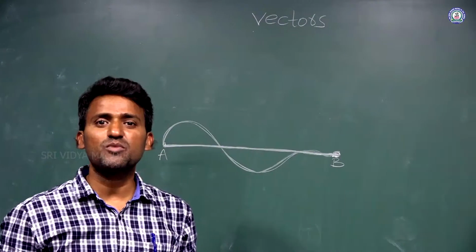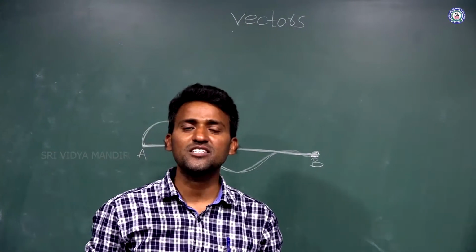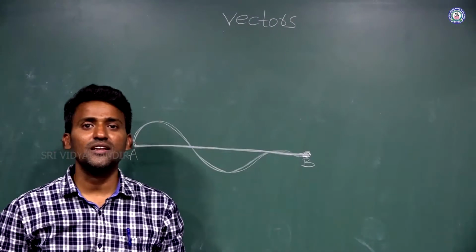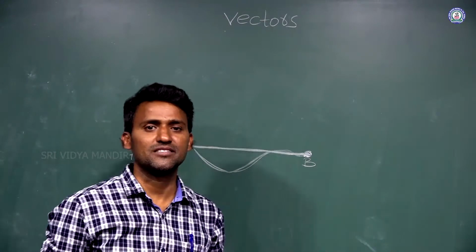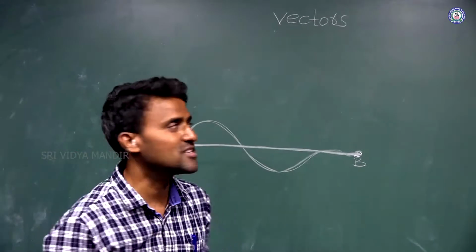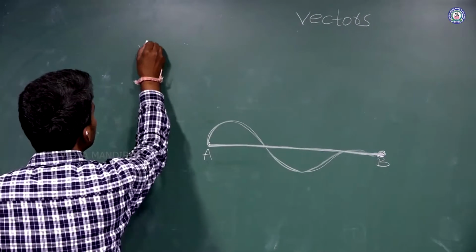So displacement, acceleration, velocity, electric field, and magnetic field are all examples of vectors. So I am writing this definition here.